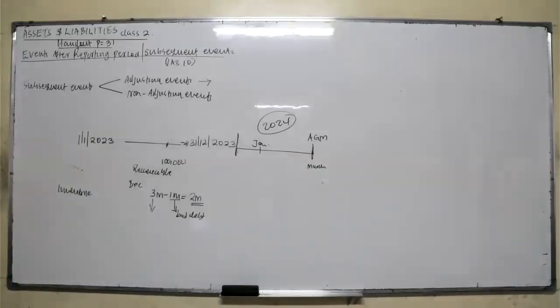Mostly they check about the current assets. What about non-adjusting events? What are non-adjusting events? These are events after the reporting period that are indicative of conditions that arose after the end of the reporting period, which need not be adjusted to the financial statement. Can you understand that? Which need not be adjusted.